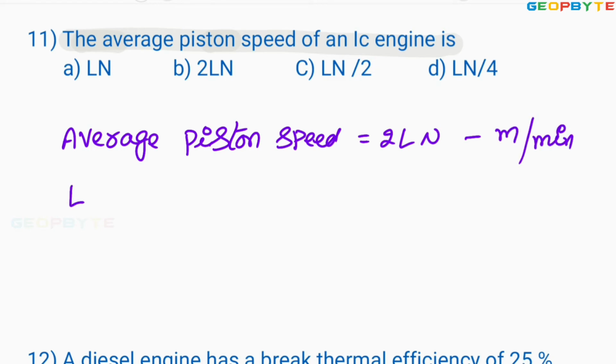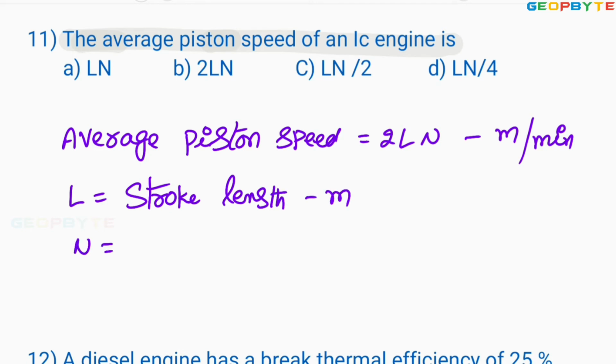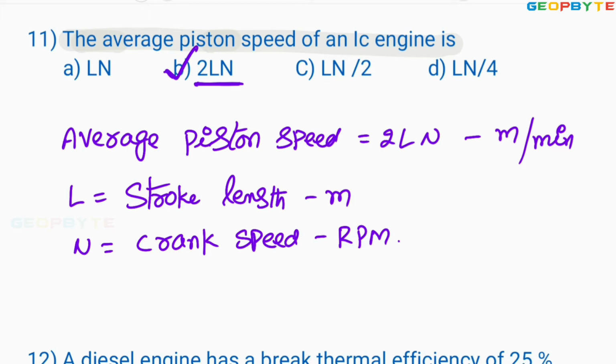In 2LN, L equals stroke length, in meters, and N equals crank speed, in RPM, revolutions per minute. So anyhow, this formula can be taken not only for IC engine but also for a reciprocating compressor. Look at option B. Option B is absolutely correct. I hope you got my point.